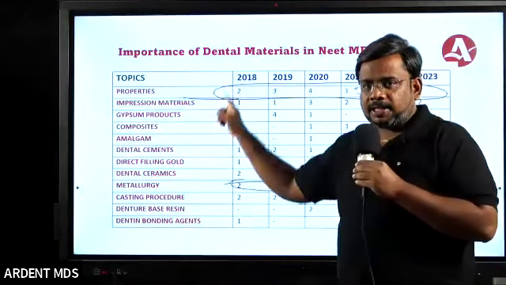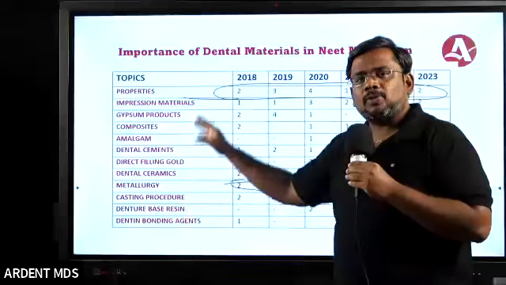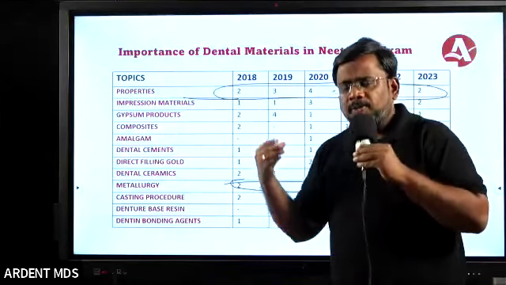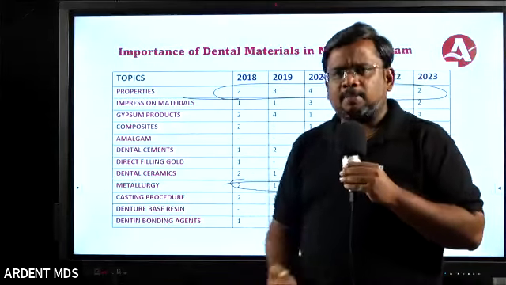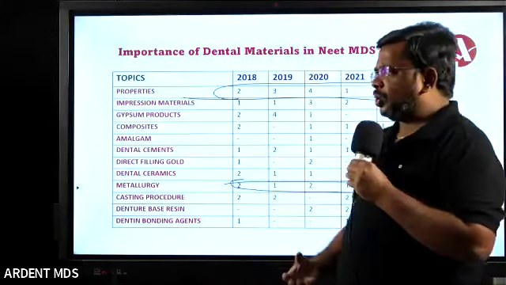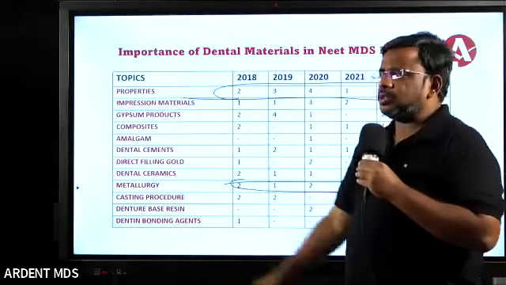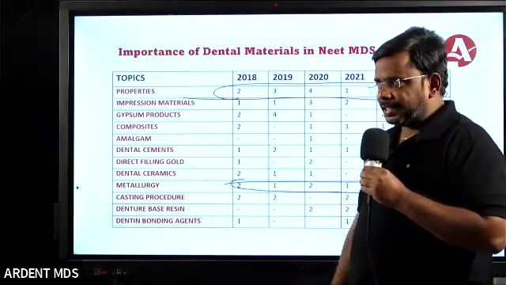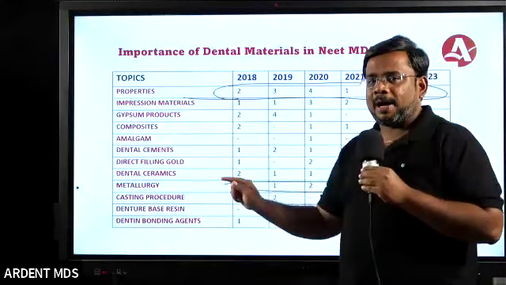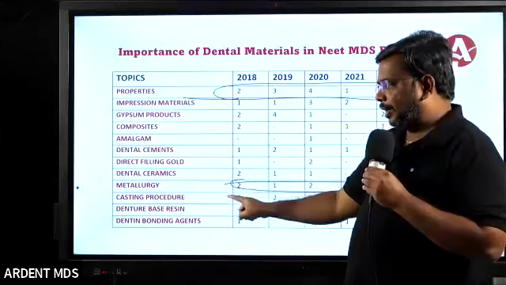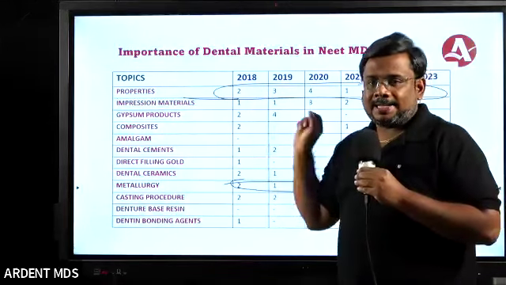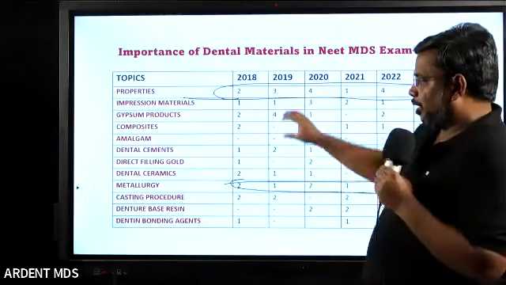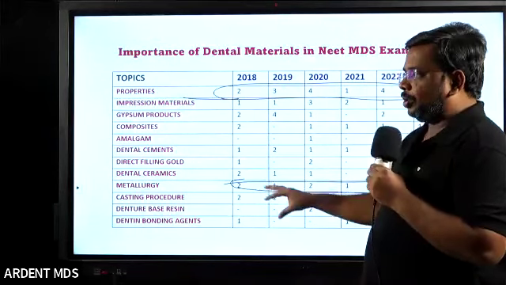Usually students will skip these areas, because both are mostly concept-based topics. In metallurgy, you will be getting heat treatments, cold treatment, heat treatment, base metal alloys, types of base metal alloys, usually the density of base metal alloys. Usually students will skip these 2 chapters, but these 2 chapters are important chapters in dental materials. This is where you have to do the smart work, and in Ardent MDS, these topics are called star topics. These star topics will be discussed here for you. So you need not worry about all these things. So you have to do the smart work.